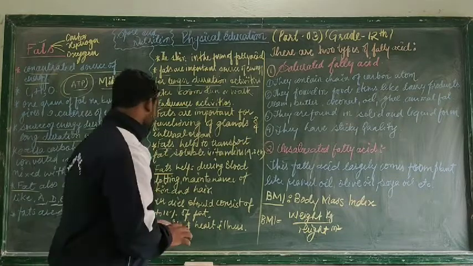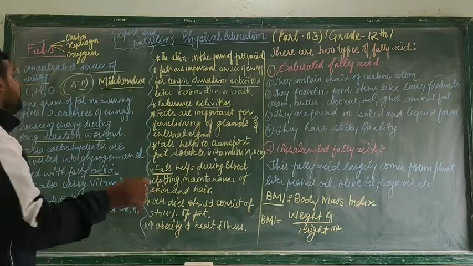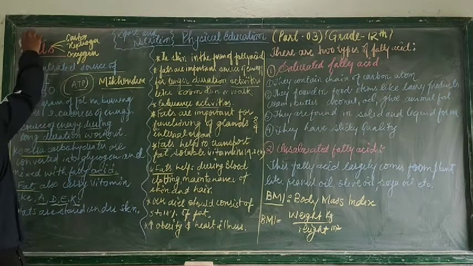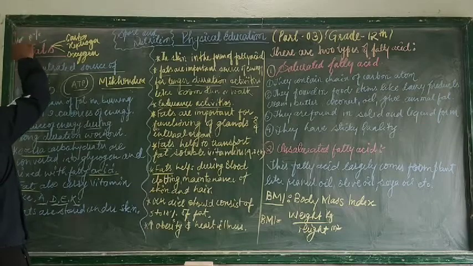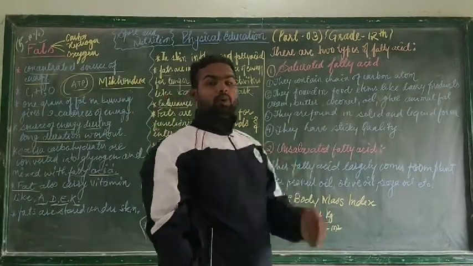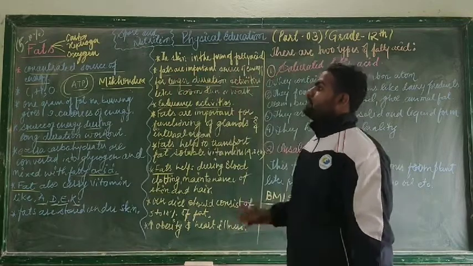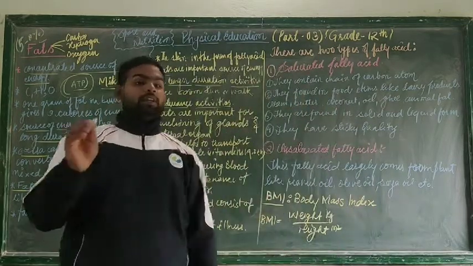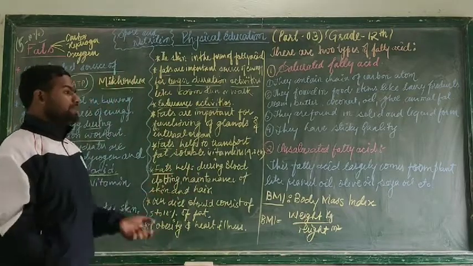Our diet should consist of 5 to 10% of fat. So how much fat does our body require? There should be 5 to 10% of fat. How much fat is required? It requires 5 to 10% of fat. So our body requires 5 to 10% of fat, and it is very important to have this much amount of fat in our body.